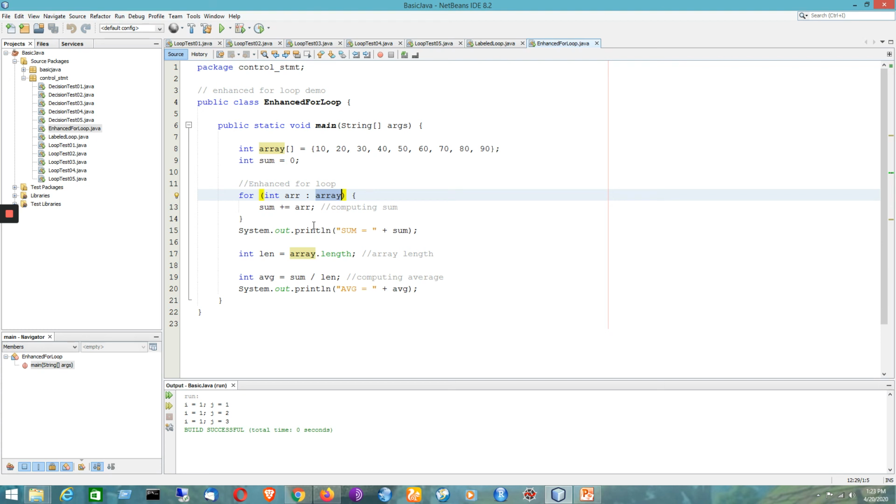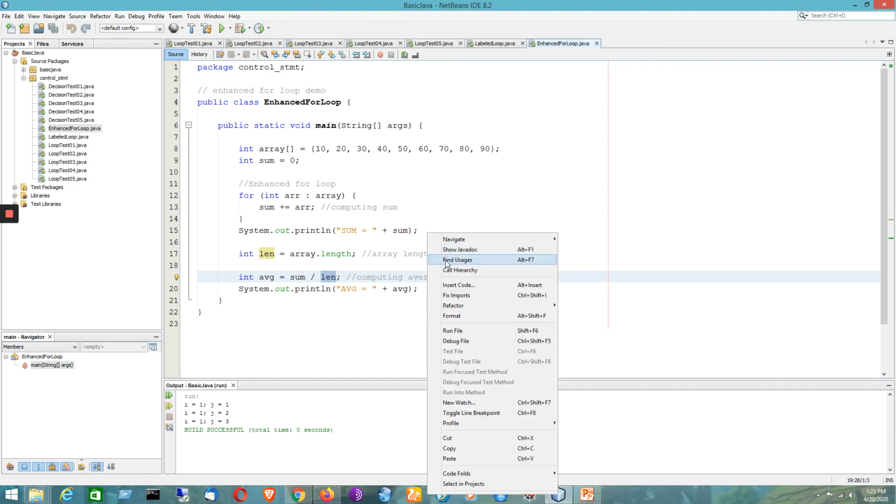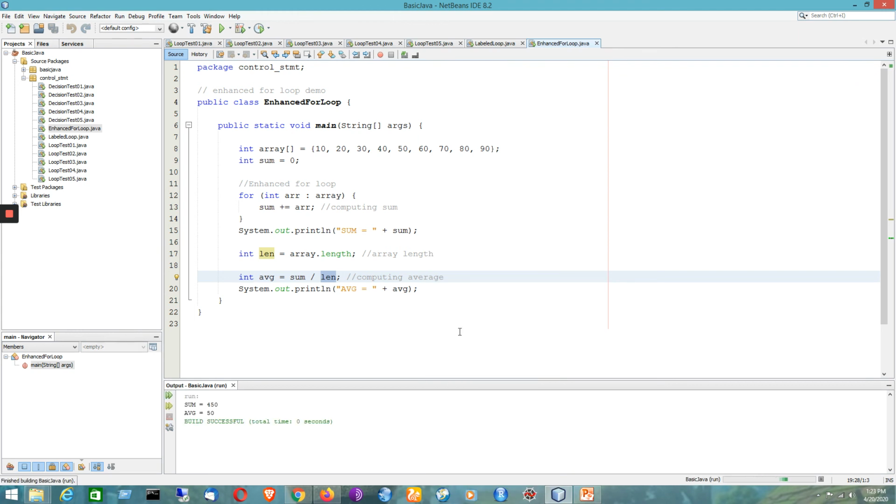Now we can have a runtime property of a particular kind of array, that is called length. In that we can have the length of the array variable. So now we are having the sum value and the length, that means the count, how many numbers are there. So if I divide the sum by the number of elements in the array, it will give you the average value. So that is the logic behind this program. So it is showing the sum and the average.